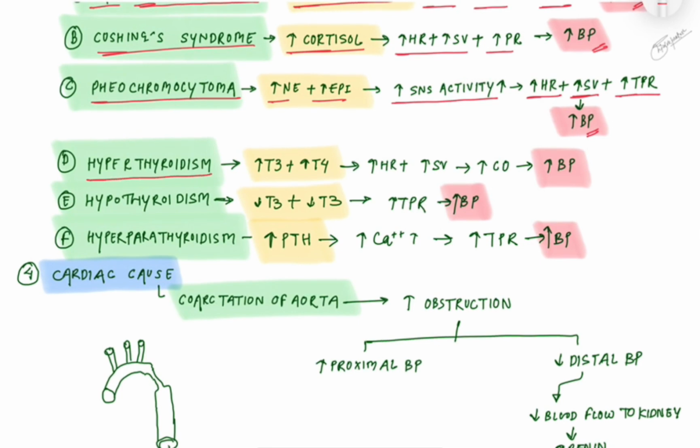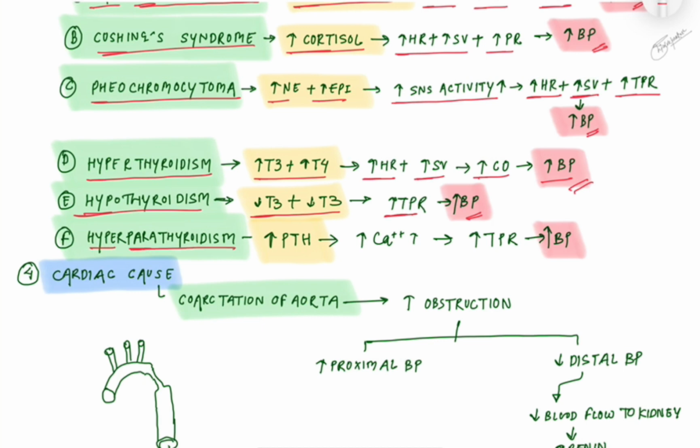In hyperthyroidism, increased thyroid hormones act on heart beta receptors, increasing the heart rate, stroke volume, and cardiac output, which increases the blood pressure. In hypothyroidism, decreased thyroid hormones increase the total peripheral resistance and increase the blood pressure.